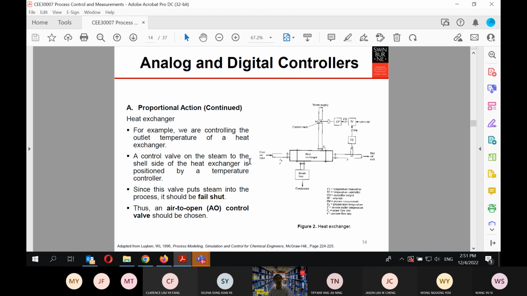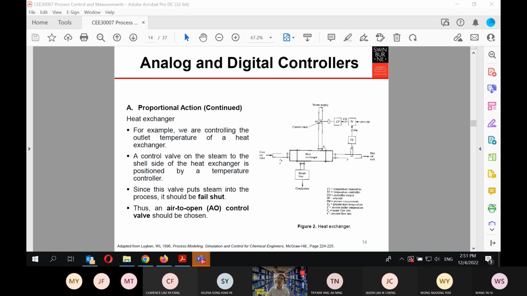Okay, guys. This probably will not come out in your test too, but regardless, I want to iterate these things because of my responsibility as an educator to give you practical things on the process control. Okay. So far, any questions that you want to ask me?